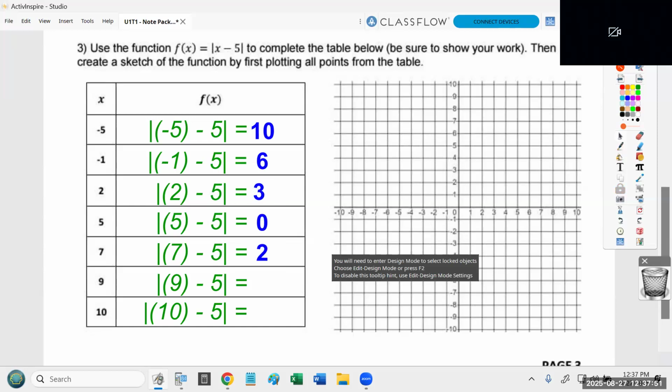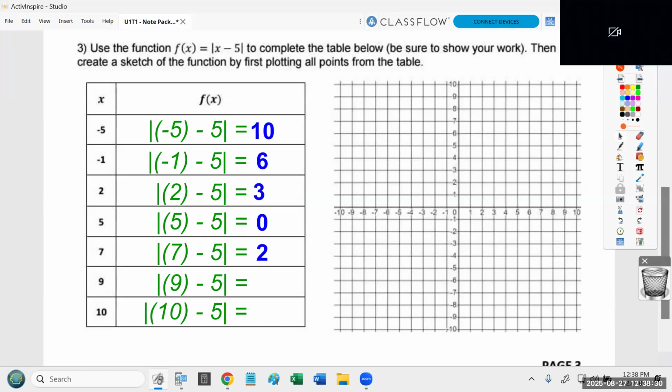Visually, what absolute value represents is how far from 0 you are. So imagine, for the people listening to the recording, that I'm standing at 0 on a number line. Imagine the numbers off to your right, my left, are positives, and the numbers off to my right, your left, are negatives. If somebody is standing over there on positive 10 and somebody else is standing over there at negative 10, they're both 10 steps away from me. Does that make sense? That's what absolute value is. It's how far from 0 you are. And so I don't care if you're positive or negative, you're the same distance from 0.